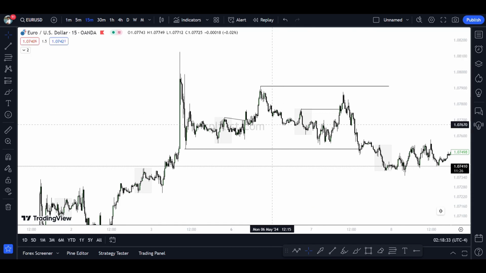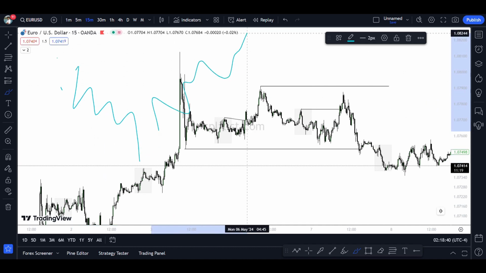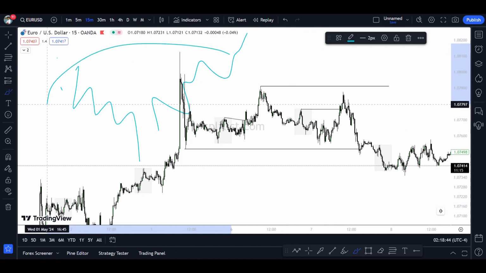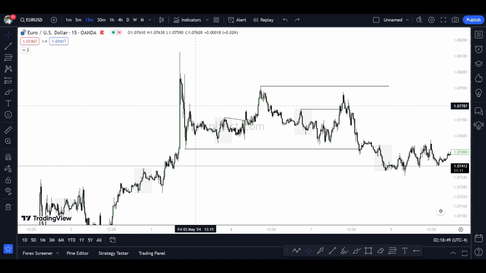So I would go with the trend, right? I wouldn't go against the trend. If the trend is bearish, I would go with the bearish flow. If the trend is bullish, I would go with the bullish flow. A simple fact. Again, in the coming videos, you will understand how I look at the trend, in what direction, in what way. So don't stress yourself.